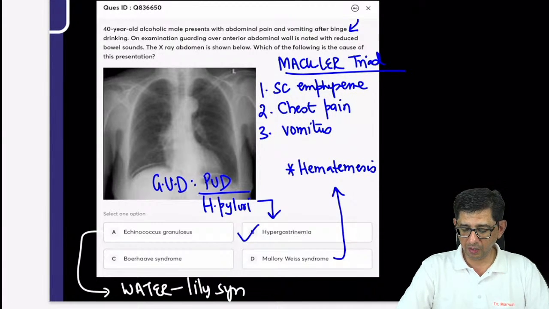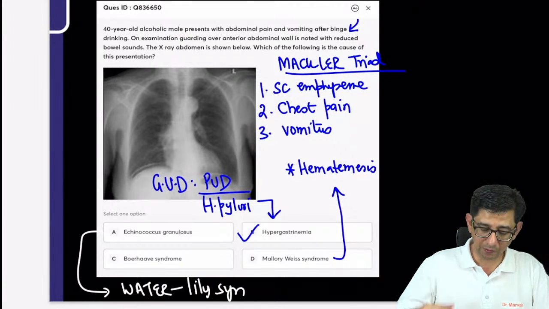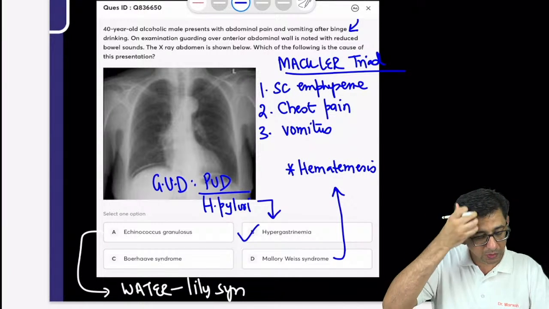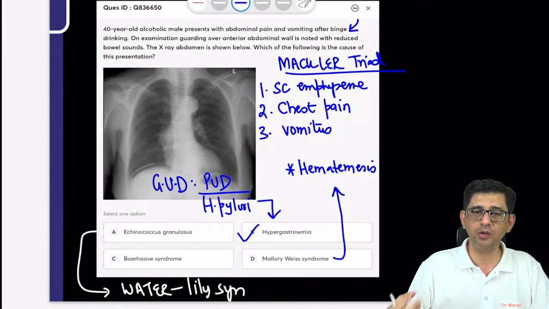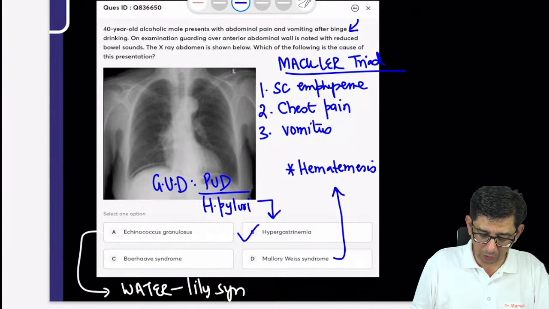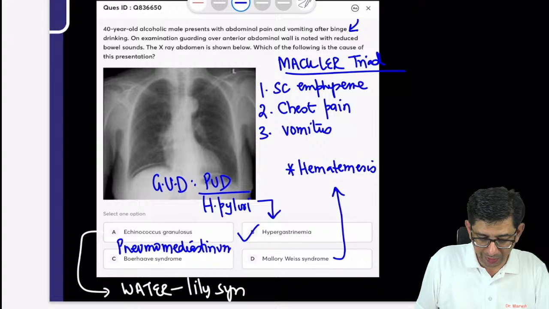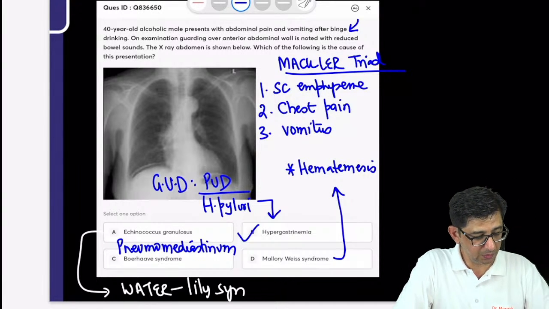I got D in my feet again. That's not Mallory-Weiss. In Mallory-Weiss there will be vomiting of blood, here there is no vomiting of blood. Plus if this were Boerhaave syndrome, in Boerhaave syndrome, come on, comment to me, there will be pneumoperitoneum or pneumomediastinum, because the esophagus is going to burst, right? So it's going to contribute to air presence. And therefore there's going to be presence of a pneumomediastinum, and pneumomediastinum will cause gas above the diaphragm and not gas below the diaphragm. So sorry, first instincts are wrong.